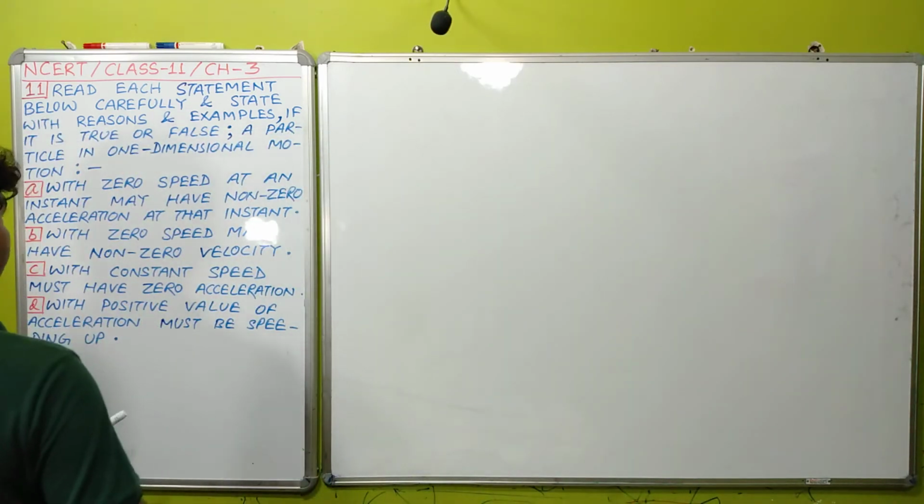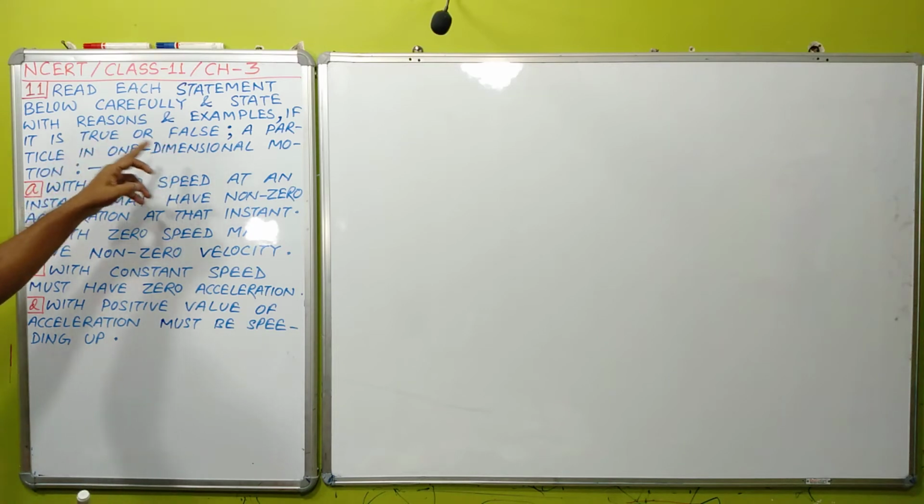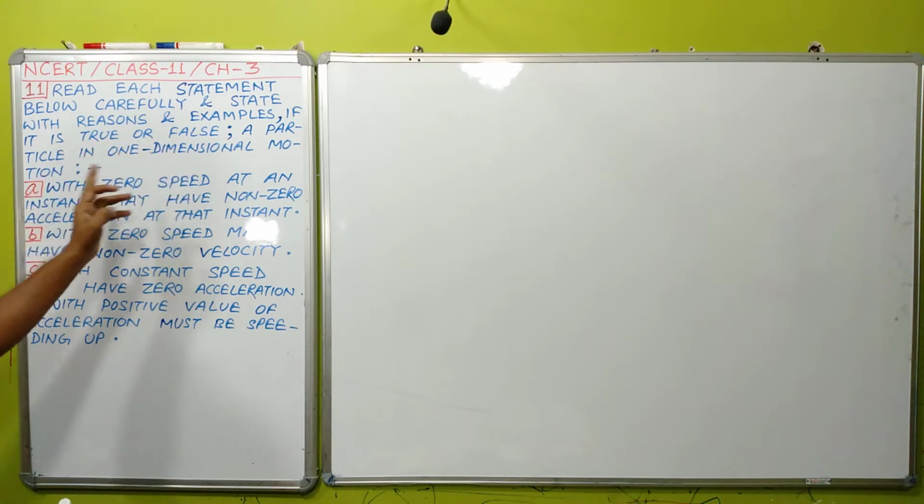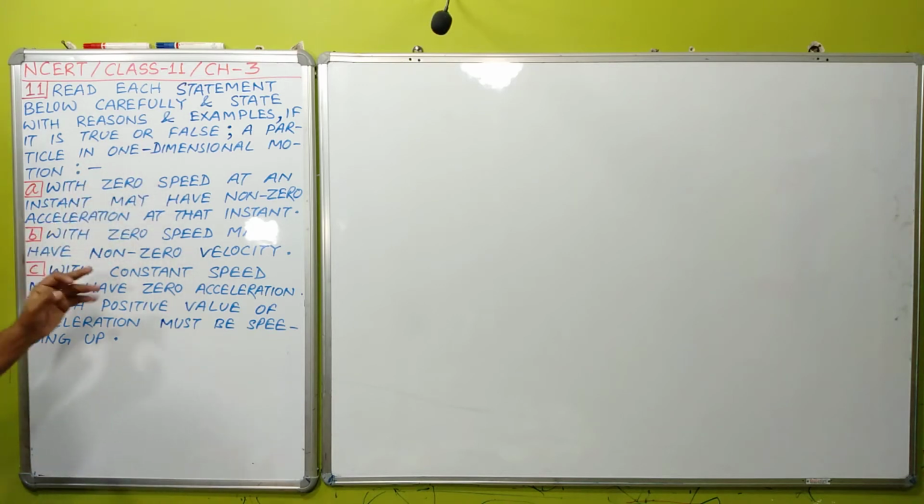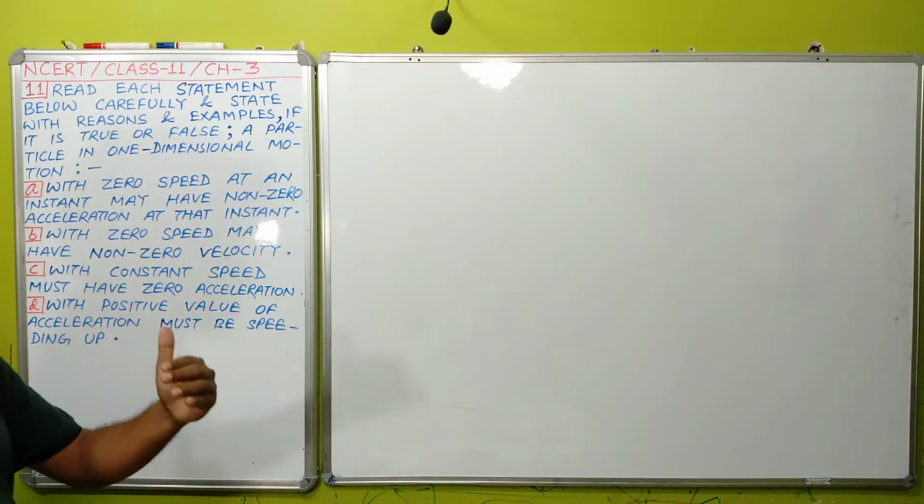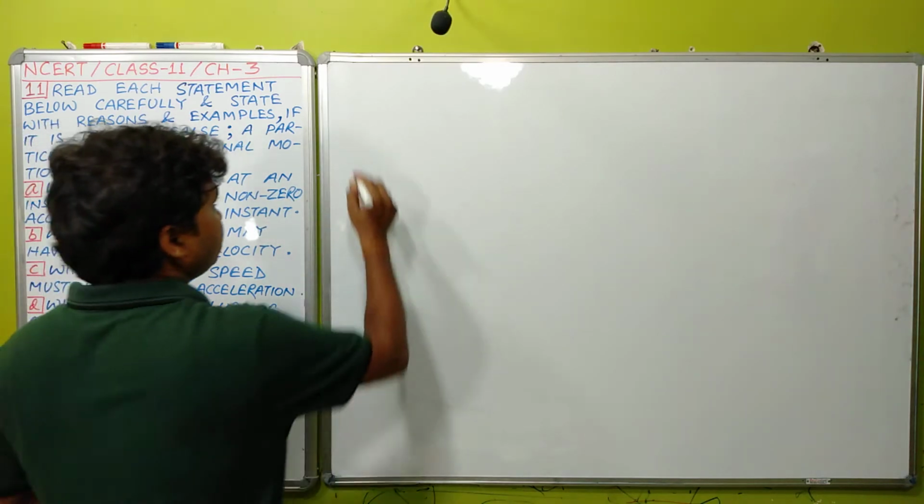Students, we are solving question number 11. This question is saying, read each statement below carefully and state with reasons and examples if it is true or false: a particle in one dimensional motion. Students, we have 4 statements and we have to check for a particle moving in one dimensional motion which statement is true and which is false. Okay, let us check one by one.